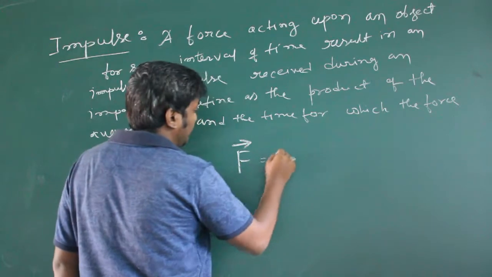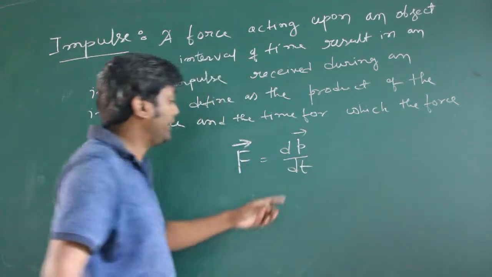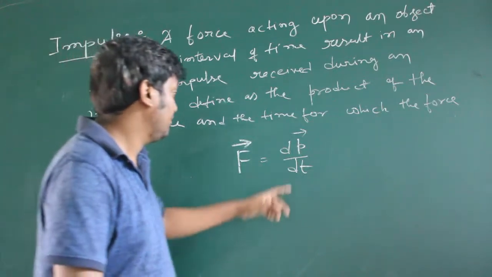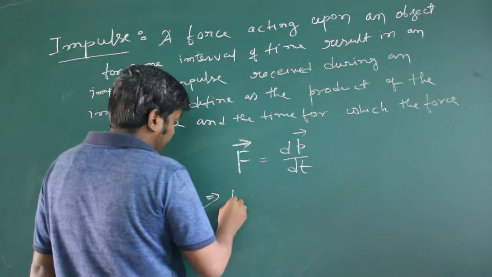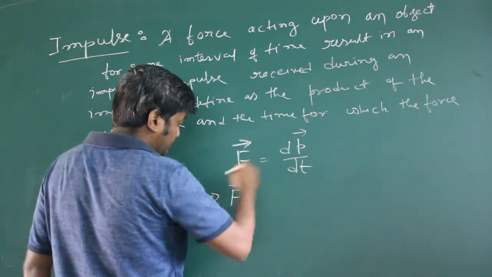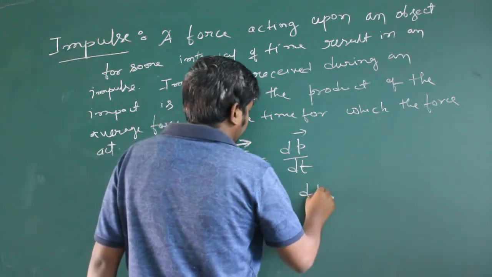Now force is what we know. Force is dp by dt, the rate of change of momentum. Force is equal to the rate of change of momentum. Now multiply this dt on the left hand side. F into dt equals dp.